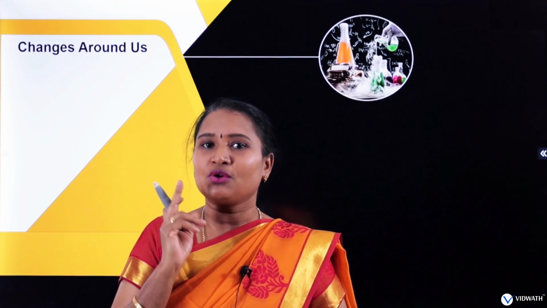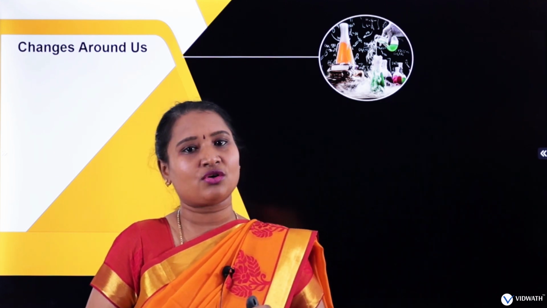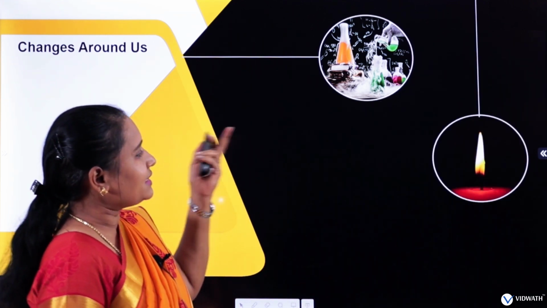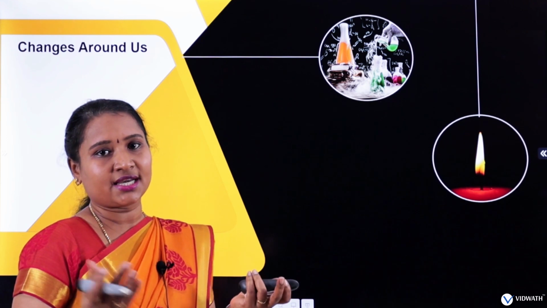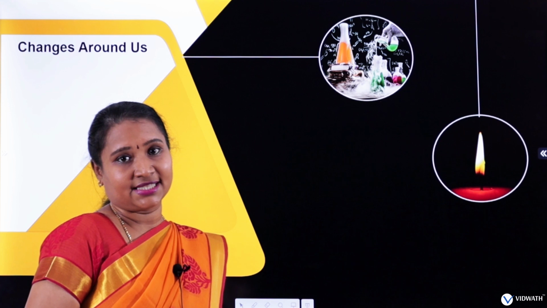Okay guys, now I have a question for you. To understand chemical reactions, we should also know about certain changes taking place around us. The different chemical changes we see around us can be given in the form of examples.